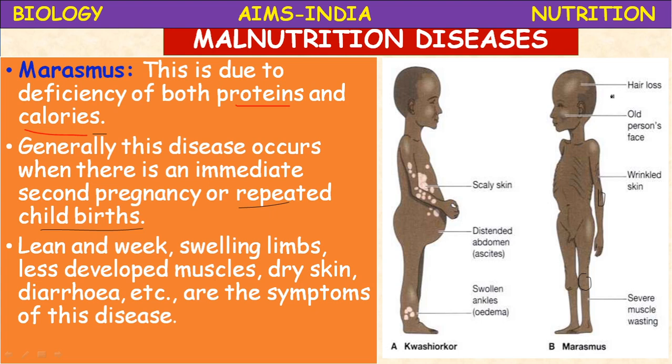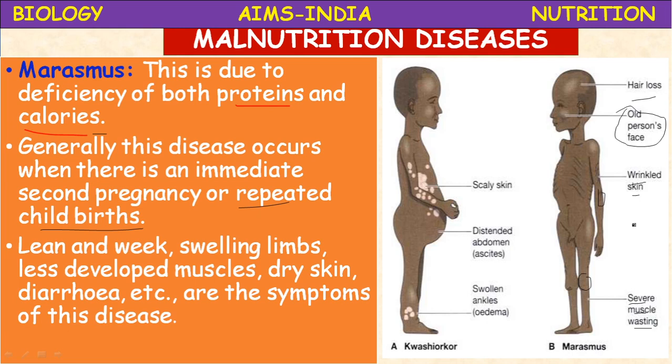And the child also shows hyper irritability, shows very irritation, gets angry very easily. Hair loss, the child looks old compared to his age group. Then wrinkled skin, skin with many folds, severe muscle wasting means loss of muscles, loss of weight. Okay. These are all the symptoms of marasmus.